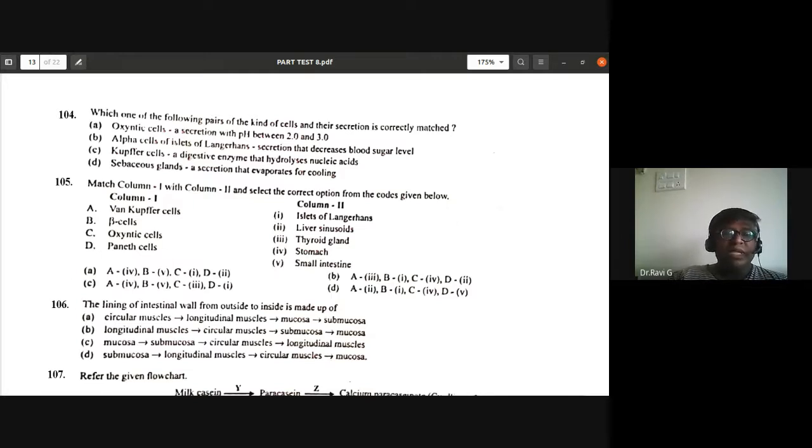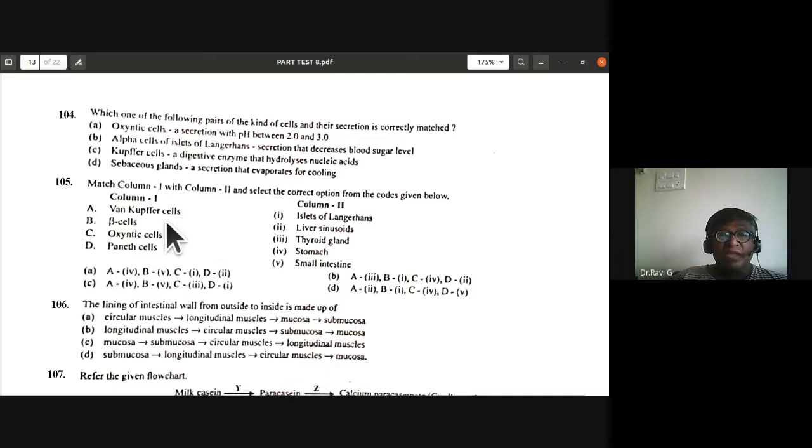105th. The options given are to match the following. Kupffer cells you find in the liver sinusoids. If you study the anatomy of the liver, you are going to see the liver sinusoids there. Beta cells are present in islets of Langerhans of pancreas.